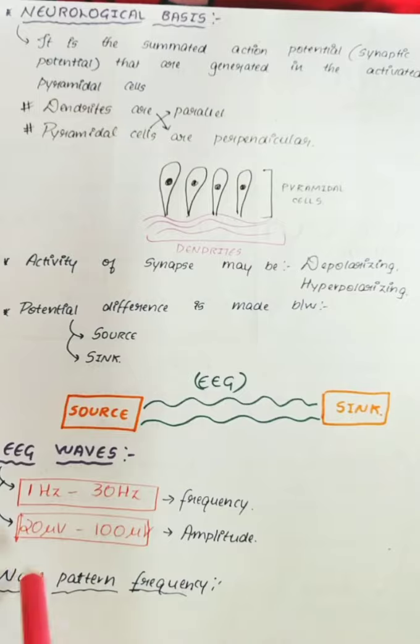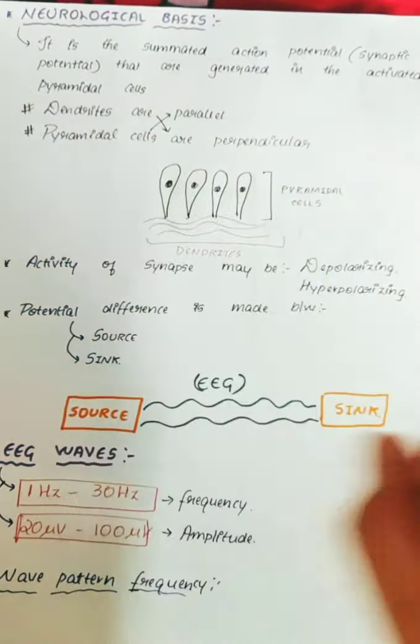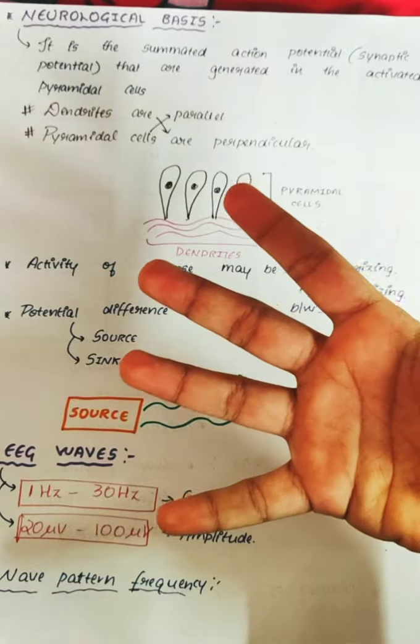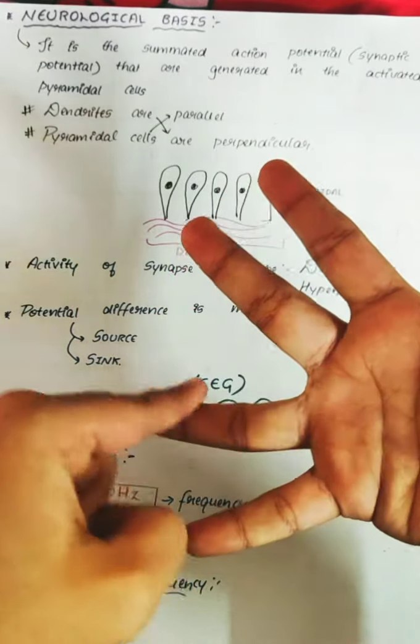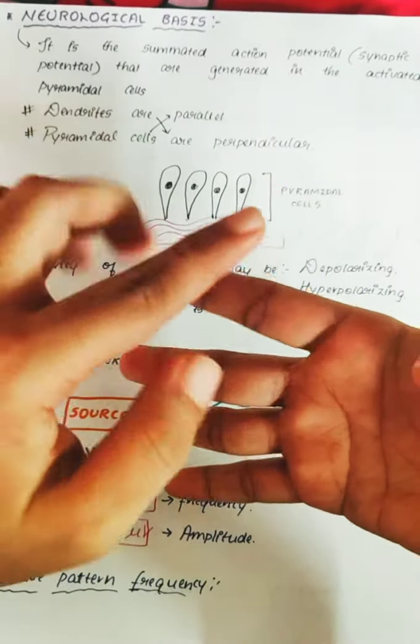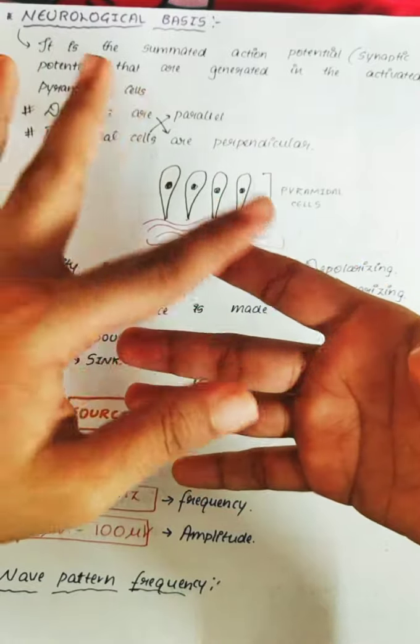Now we'll look at the wave pattern frequency. Basically, in this EEG there are 4 important waves. You have to remember this. First one is alpha wave, second one is beta wave, third one is theta wave, and fourth one is delta wave. Alpha wave, beta wave, theta wave and delta wave.